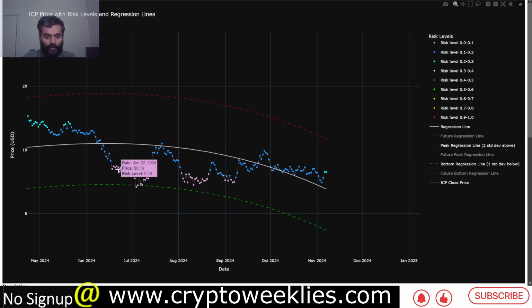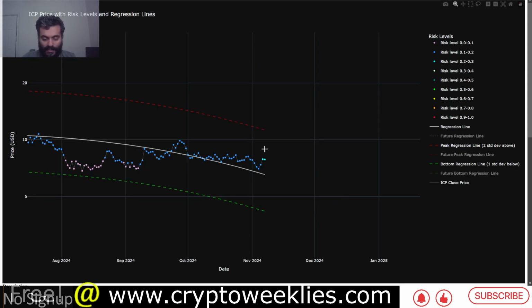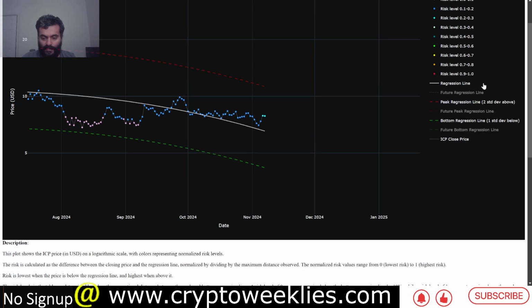You can see not too long ago, in June of 2024 till about early September of 2024, risks were lower than 0.1. That would have represented some of the best times to dollar cost average. Nonetheless, the theoretical peak represents around $11.25, and from here, with price action at around $8, that still represents a decent buy zone.